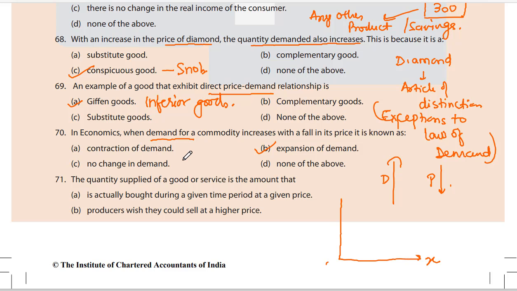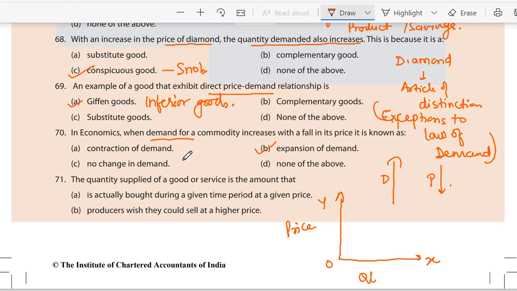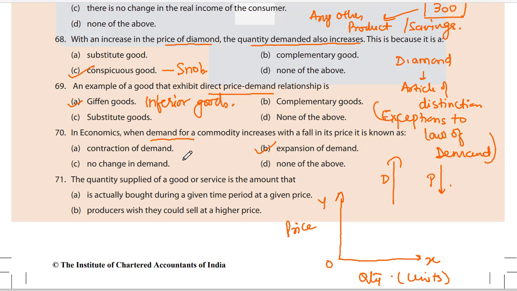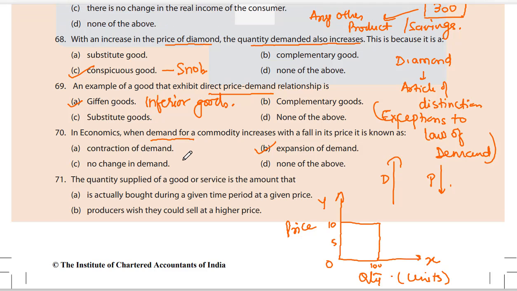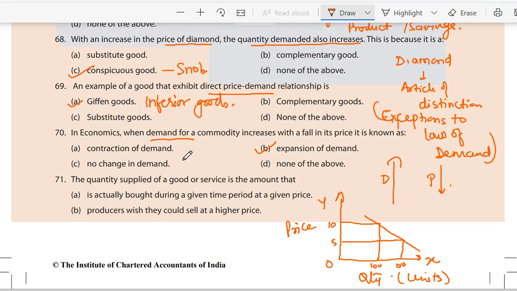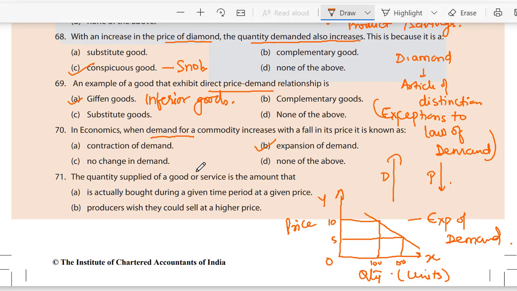See this graph? We have plotted price on the y-axis, quantity on the x-axis. Demand of a commodity increases with fall in its price. The price is 10, demand is 100. Price is 5, so demand would be 150. This is expansion of demand. Clear?